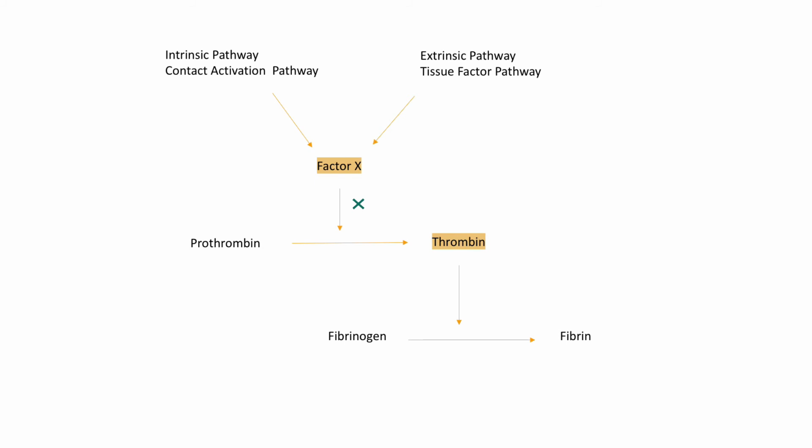So if a drug can inhibit factor 10, it will prevent conversion of prothrombin to thrombin. And thrombin then will not be available for conversion of fibrinogen to fibrin that is required for formation of a blood clot. So if a drug can inhibit factor 10, it will prevent production of fibrin and it will contribute to anticoagulant effects of that drug.